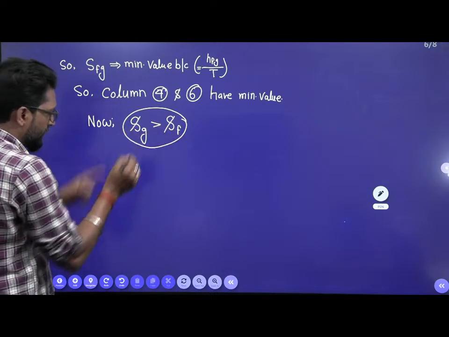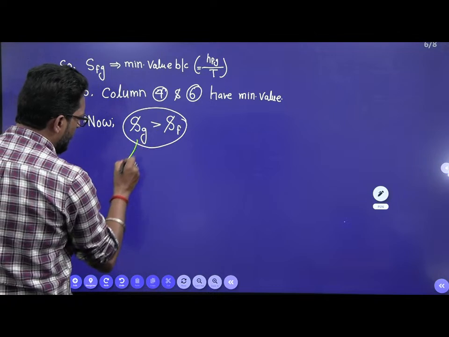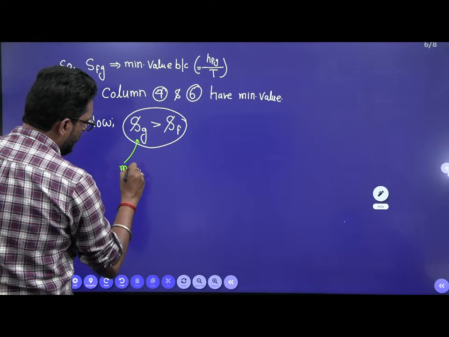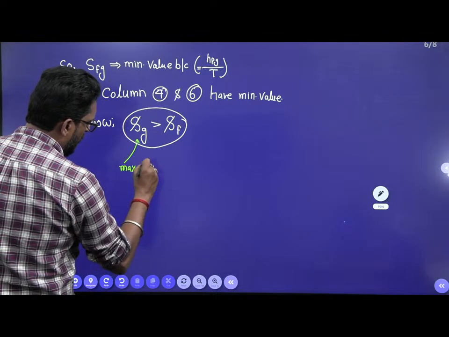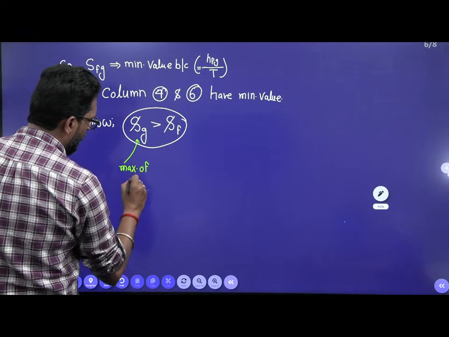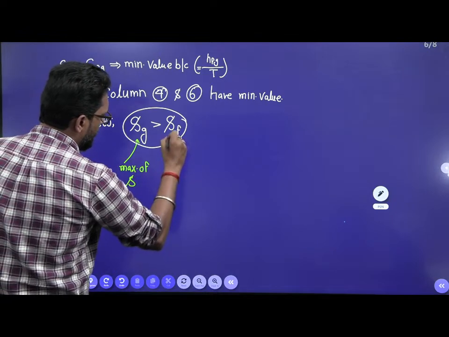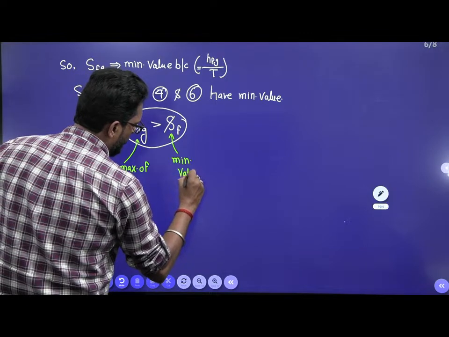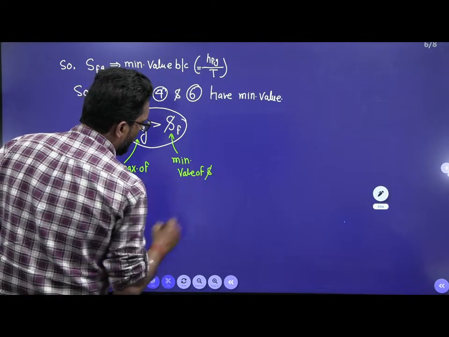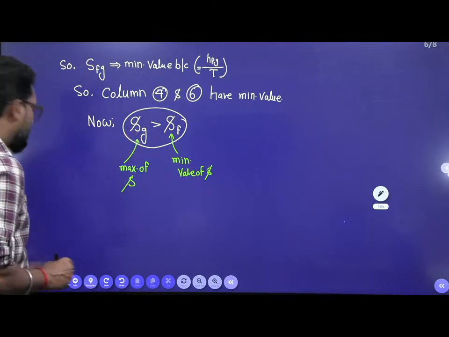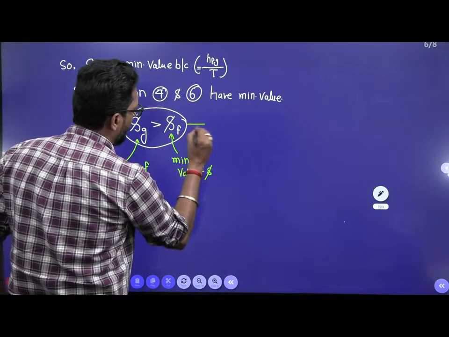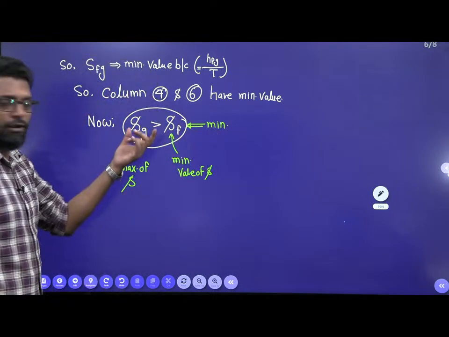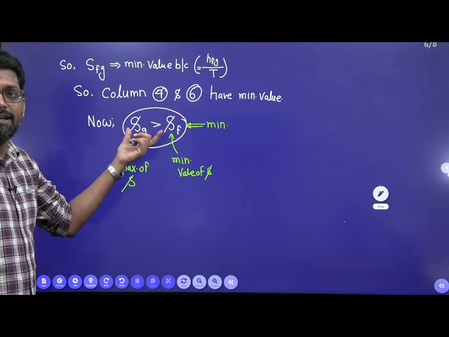So this is the maximum value of S, and this is your minimum value of S. So which one is Sg and Sf? These two are the minimum, because the result comes out when it is divided by temperature.